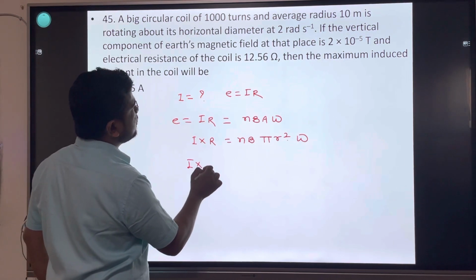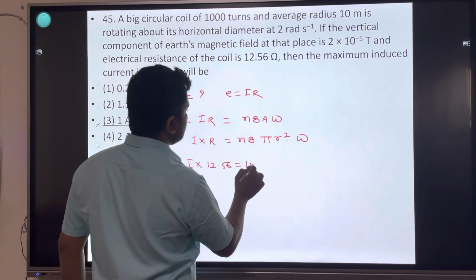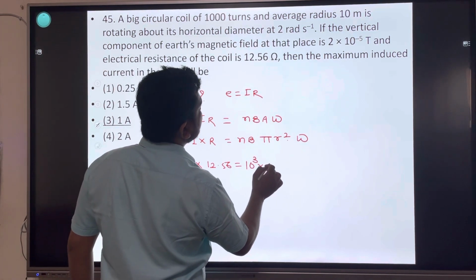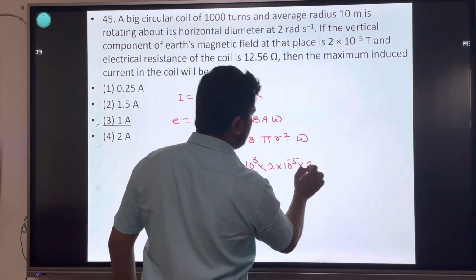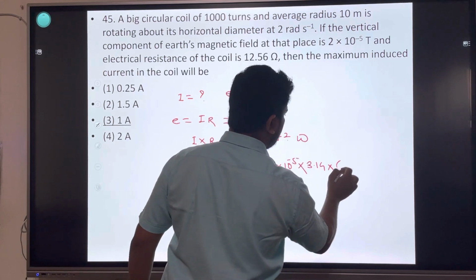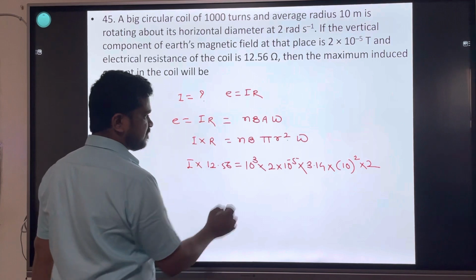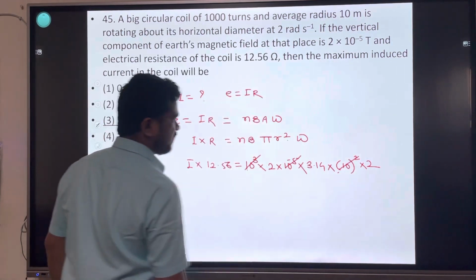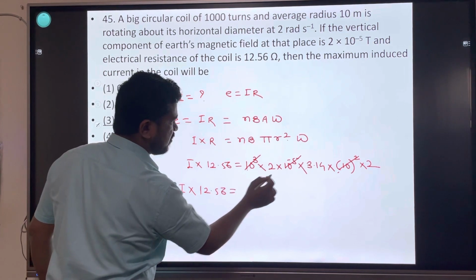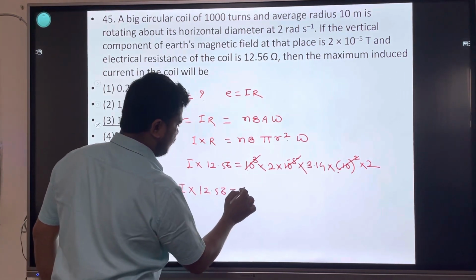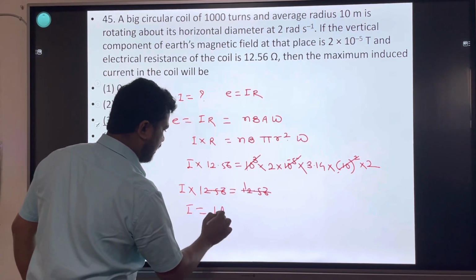Current I into resistance 12.56 is equals to number of turns 10 raised to 3 into magnetic field 2 into 10 raised to minus 5 into pi 3.14 into 10 square into omega 2. 10 raised to 3, 10 raised to 2, 10 raised to minus 5 cancel हो गए. I into 12.56 is equals to 2 into 3.14 into 2, 12.56. 1 ampere.